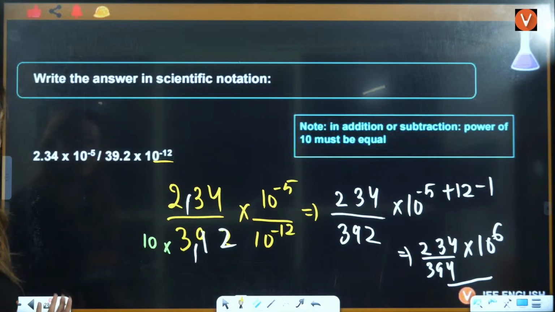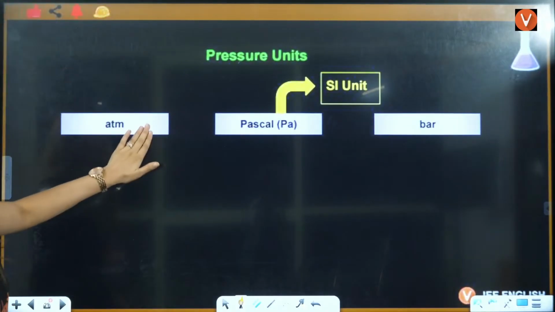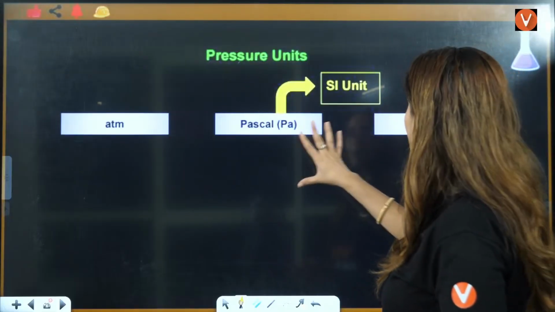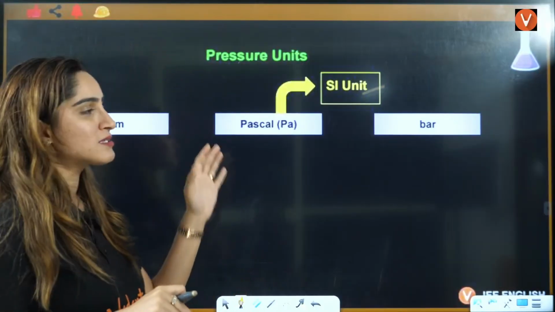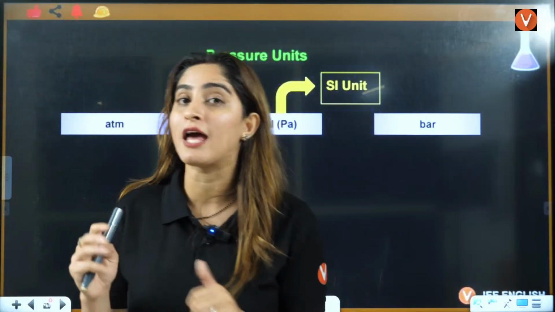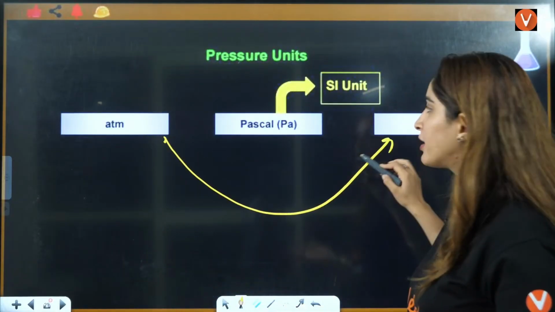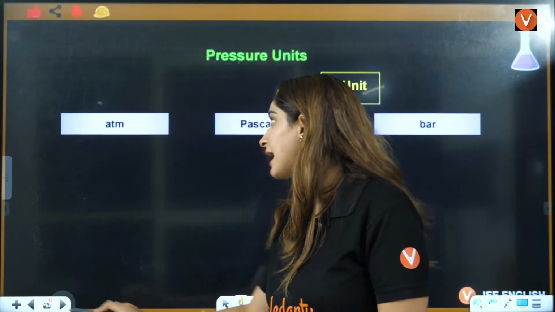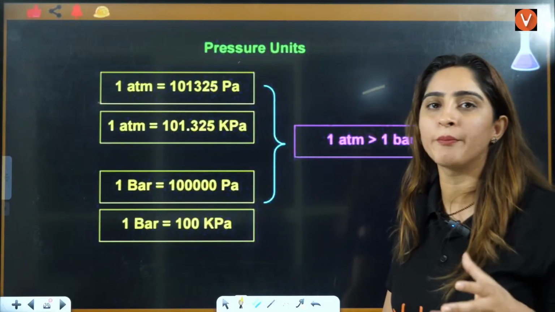Okay. Now let's talk about the next thing, that is pressure units. Students, there are three pressure units: atmosphere, Pascal and bar. If someone asks you what the SI unit of pressure is, that is Pascal. This conversion you will see a lot, especially in thermodynamics. They will give you a value in atmospheres, and you have to convert it into bar or into Pascal. For this, conversions are very important. Let's see that here. 1 atmosphere is a bigger unit as compared to 1 bar.